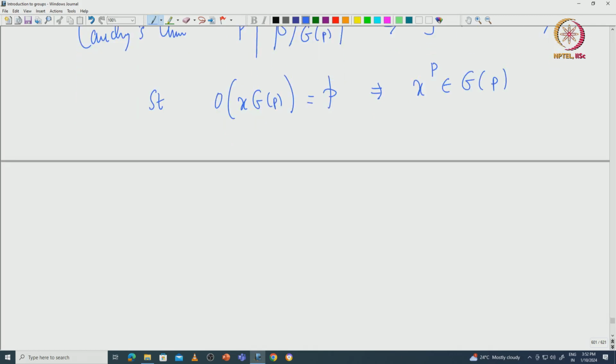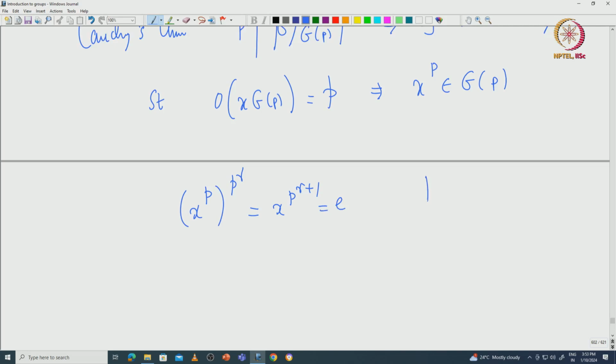So now if you take x power P power P power gamma, okay, that is going to be exactly equal to x power P power gamma plus 1. So this must be identity.